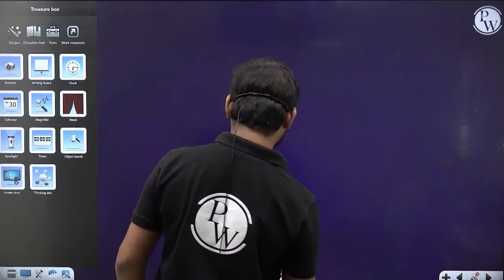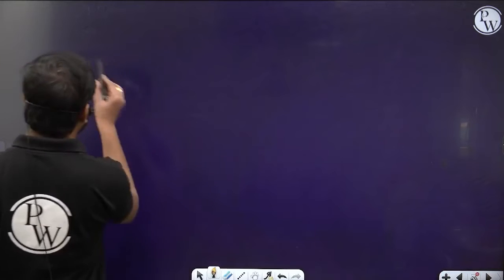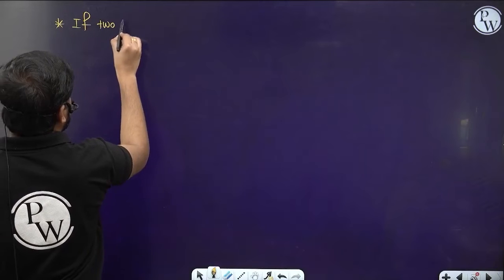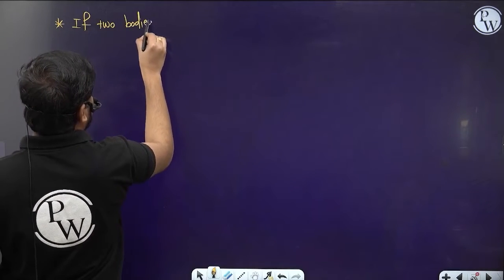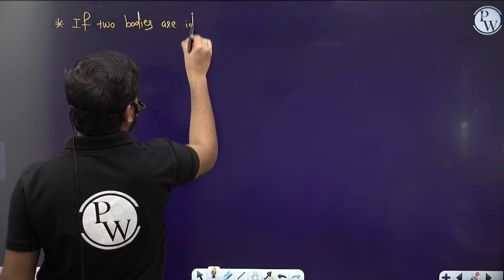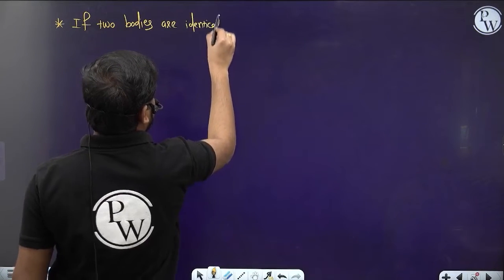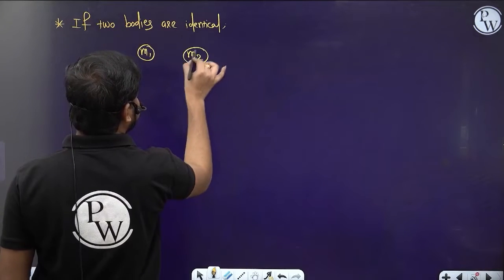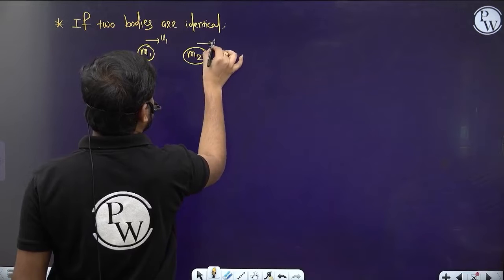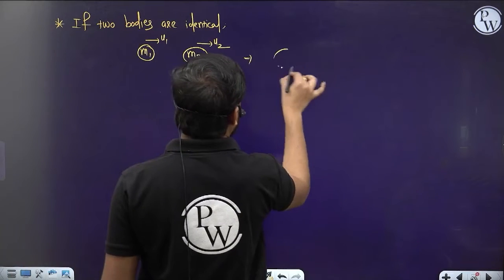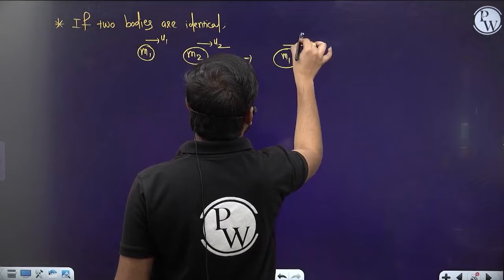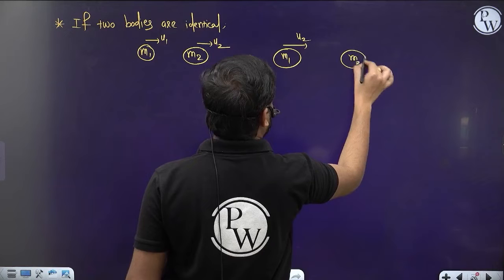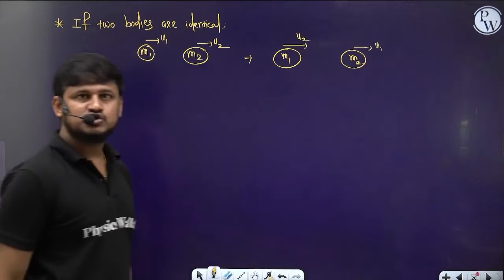So let me summarize these 3 cases. Here, first case, if 2 bodies are identical, then before collision and after collision, their velocities will be interchanged. So if m1 is moving with u1 velocity and m2 is moving with u2 velocity, then after collision m1 will move with u2 velocity and m2 will move with u1 velocity. Their velocities will be interchanged. So this is the first case.